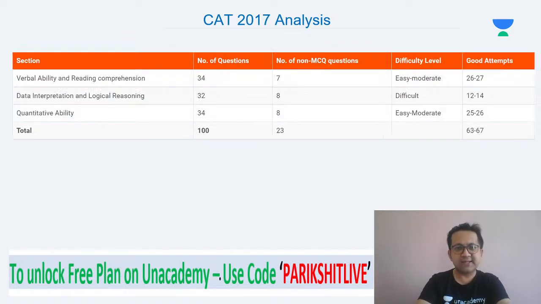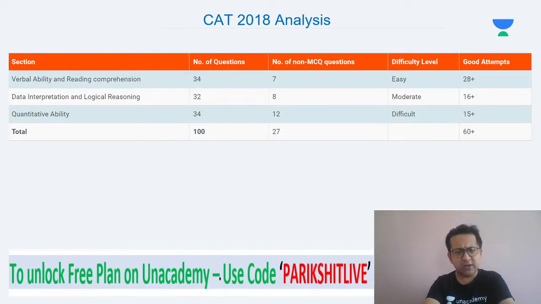Next year, let's look at CAT 2017 now. 2017 analysis. So every year I'm showing you the numbers. If you look at last year, 2018, overall 60 plus was a good attempt. And what is the total correct? Around 50. So out of 100, if anyone attempted 60 plus in 2018 and got around 50 questions correct, they would have cleared the cutoffs with a 99 plus percentile.